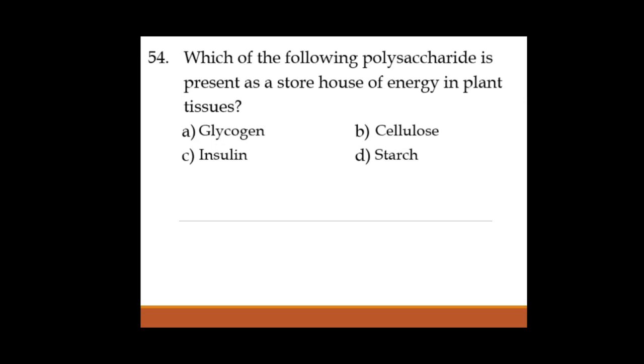Glycogen is the reserve food material present in animals. Cellulose is present in the cell wall of plants. Insulin is produced by beta cells of islets of Langerhans of the pancreas, and alpha cells of islets of Langerhans produce glucagon. So the correct answer is starch here.